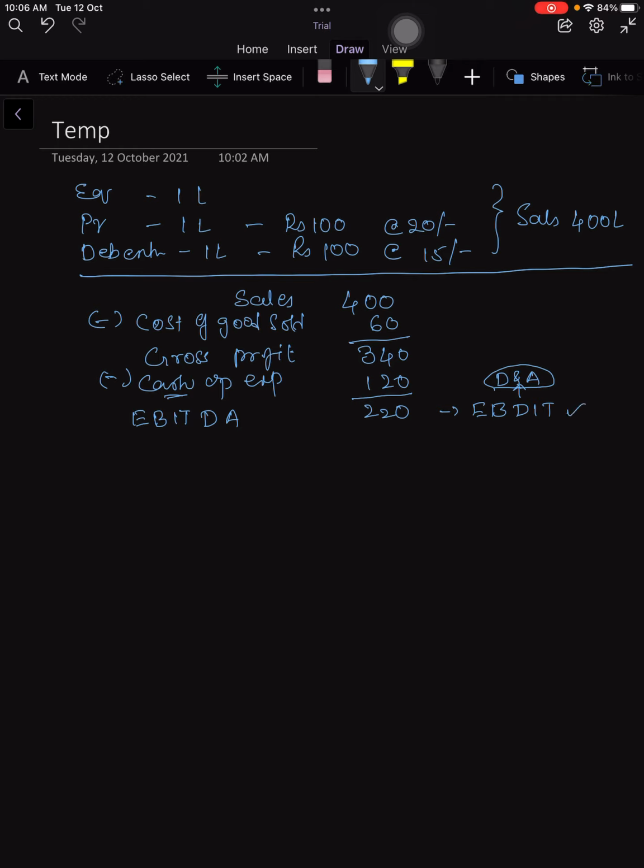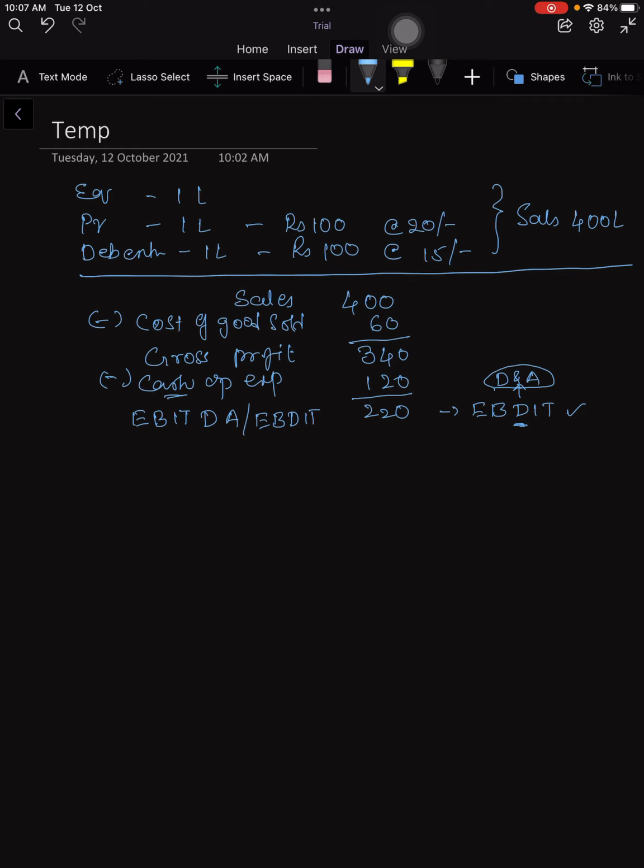This is more commonly used in the Indian perspective. In Indian perspective, they call it as EBDIT because earnings before depreciation, interest and taxes, because they give you the sequence. First depreciation and amortization are to be deducted, then interest is to be deducted, then taxes is to be deducted. That is why they also call it as EBDIT. Okay, D includes depreciation and amortization. The difference between those two things which we have seen in the last session. So as the sequence is given, first thing we need to deduct depreciation and amortization.